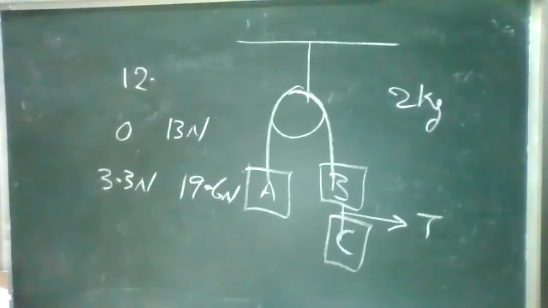Sir, I felt it to be 19.6. Have you completed this? Yeah, I tried this question, I remember. No, it is not 19.6. Is it 0? No. You can tell the balance also. Okay, all masses are 2 kg only. We need to find the tension. Okay, let's try it.